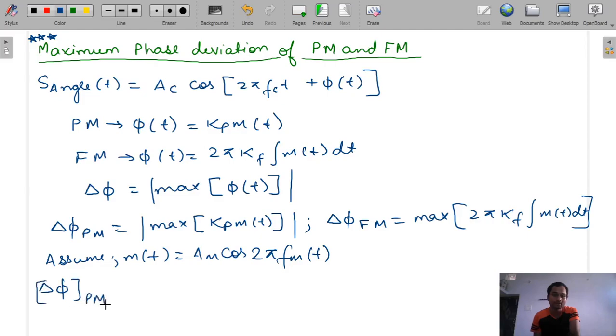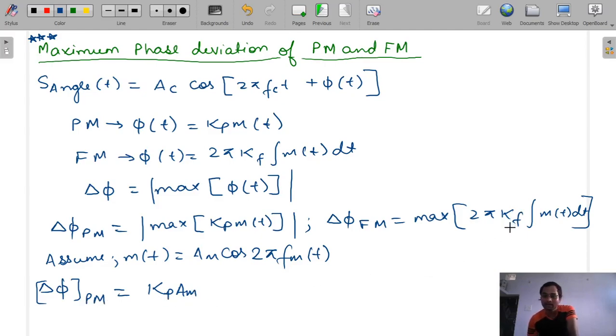If you substitute m(t) = A_m cos(2π f_m t), the maximum value of cos(2π f_m t) is +1 and A_m will be A_m only, so the maximum value will be k_p times A_m. So this is the Δφ value of the phase modulation signal.